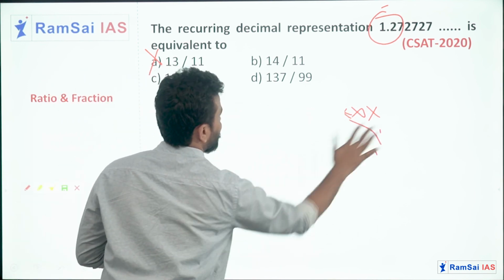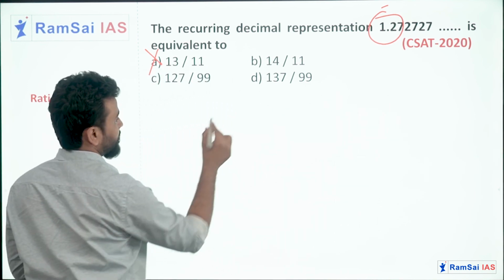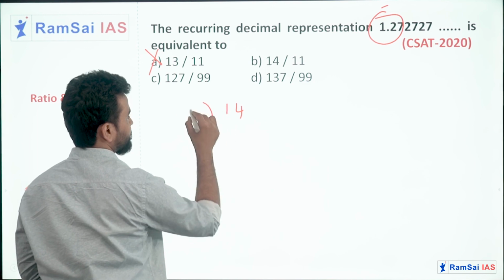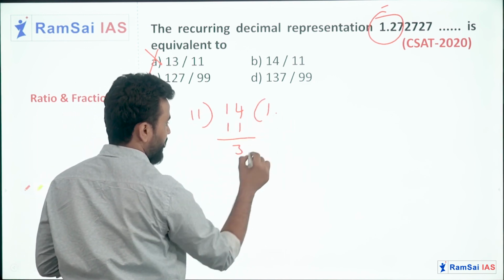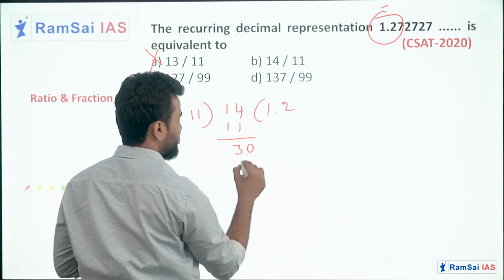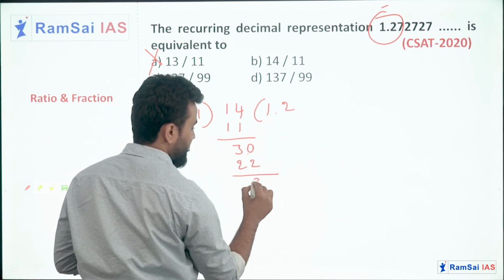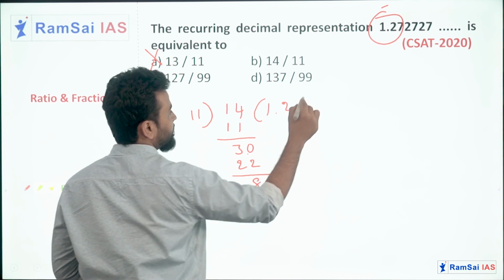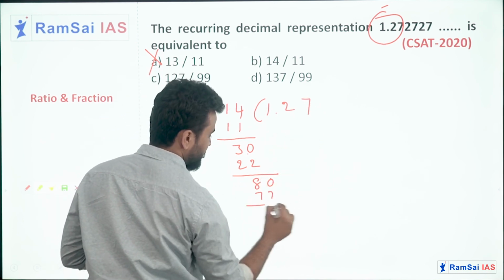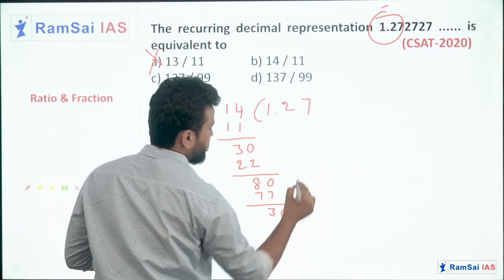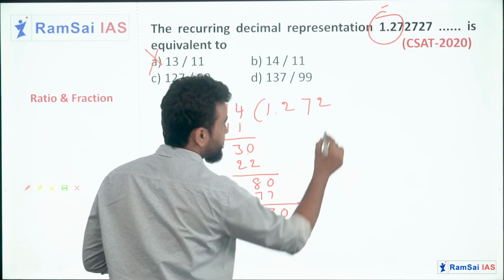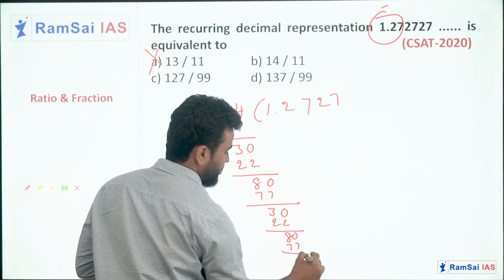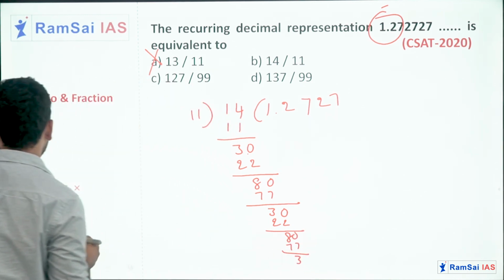Next, let me check with option B. Divide 14 by 11. 11 ones are 11, point, 11 twos are 22, and the remainder is 8. So put 0 here. 11 sevens are 77, remainder 3. 11 twos are 22, 8. 11 sevens are 77, 3. Can you observe?